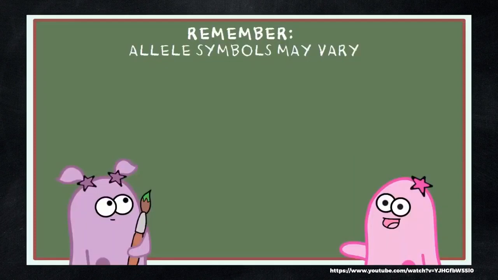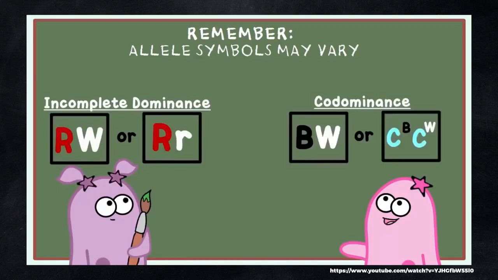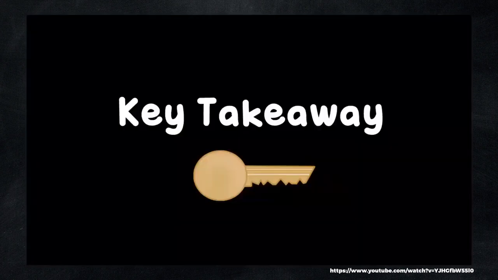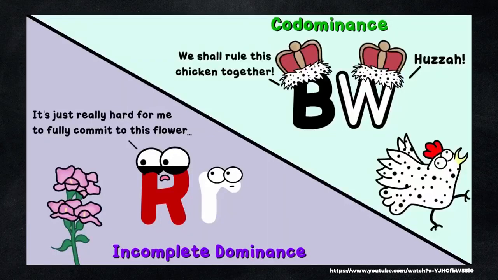By the way, you will find that many people use different formatting for incomplete dominance and codominance. Some people like to use different letters entirely for incomplete dominance, and some people don't. Some people also prefer to do exponents with codominance, and some people don't. Formatting aside, when you're solving these Punnett squares, since we find this really does vary from classroom to classroom, the real concept is that in incomplete dominance, one allele is not completely dominant over the other, so you see this almost in-between phenotype. In codominance, both alleles are expressed. It's the application that matters here.